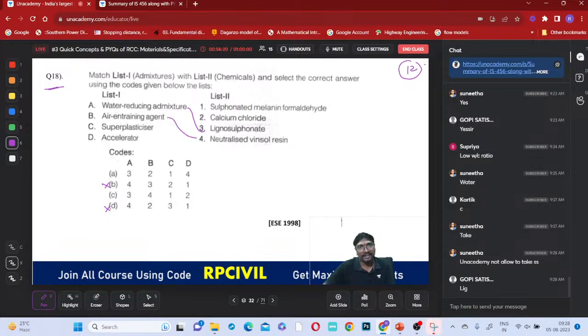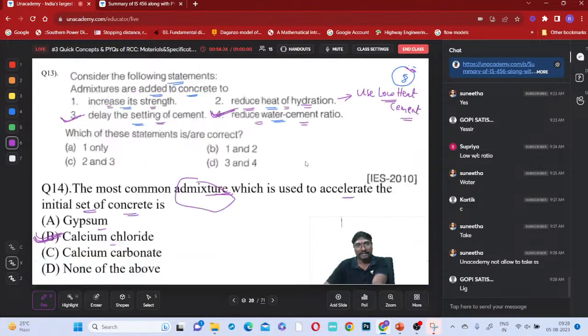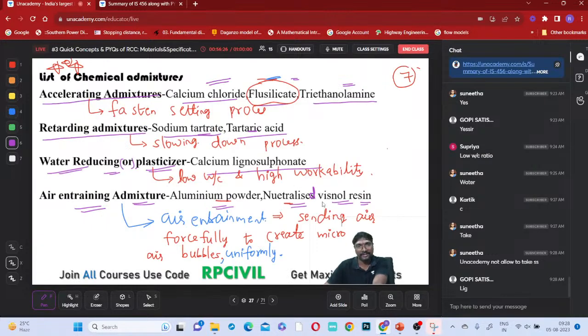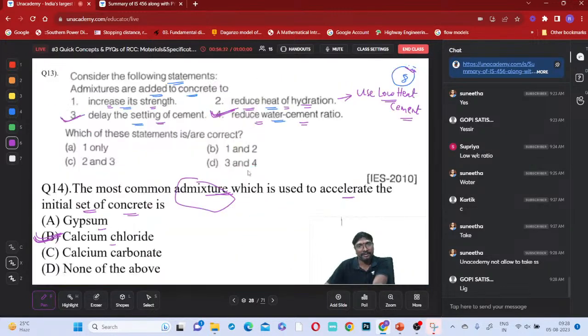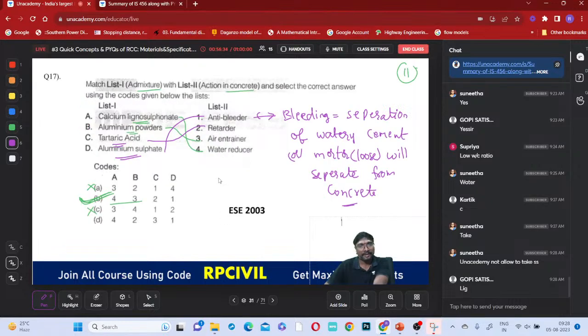Neutralized vinsol resin we have to use, right? Neutralized vinsol resin. Yes. I mentioned here, right? Neutralized is given. Aluminum powder, neutralized vinsol resin. That is for which purpose? Air entrainment, right? Air entrainment.